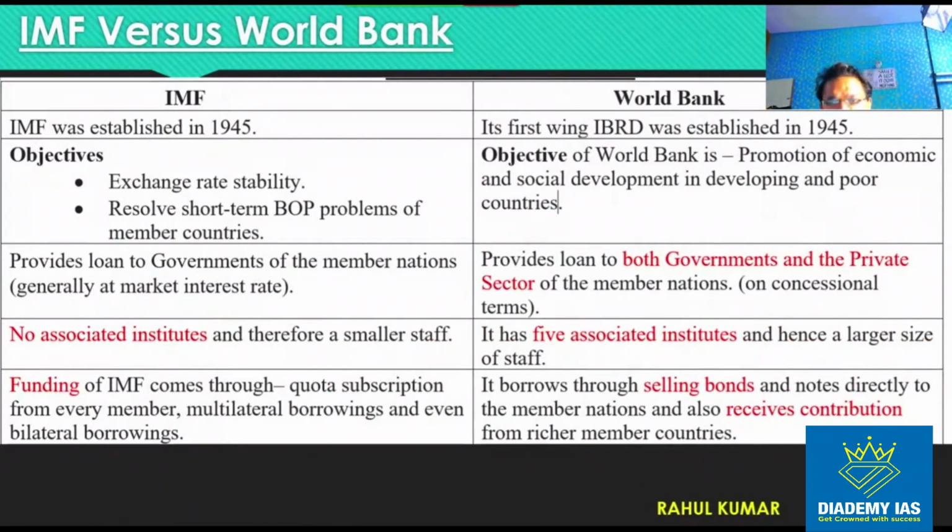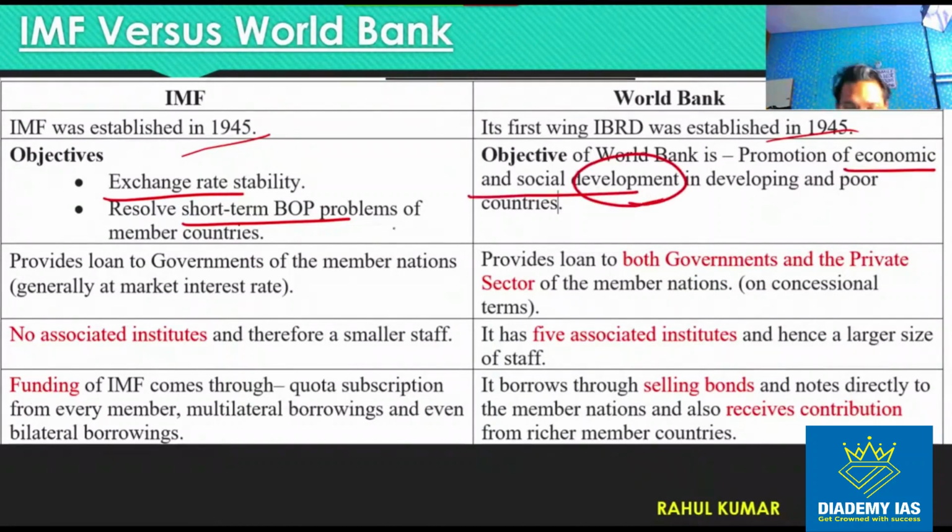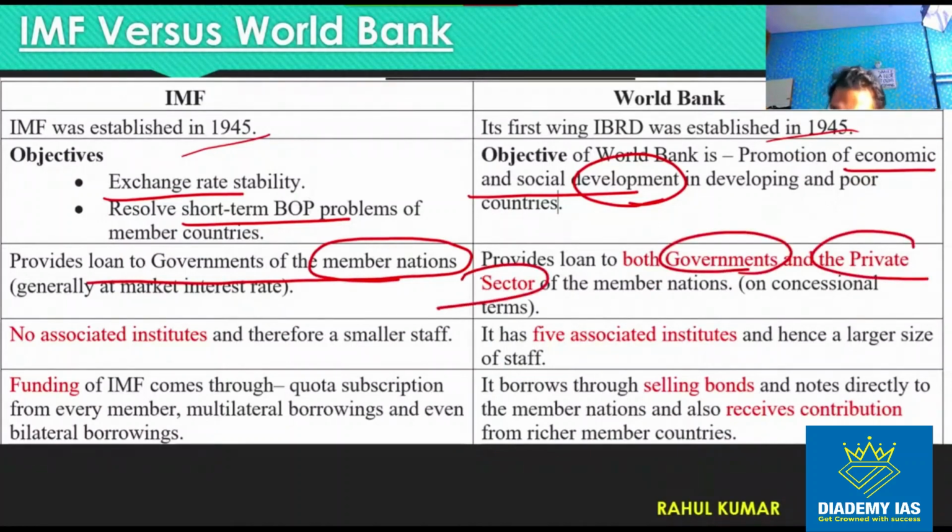So just for 1 minute, the difference between the World Bank and the IMF: you can see the IMF was established in 1945, World Bank also. So both are Bretton Woods Conference organizations. The objective of the IMF is exchange rate stability and to solve the BOP problems. The objective of the World Bank is the promotion of social and economic development, right? So the main purpose is development. It provides loans to the government and member countries. Member countries को ही loan दिया जाता है. Here the loan can be given to the government as well as the private sector. This is very important. The World Bank can give the loan to the private sector as well.